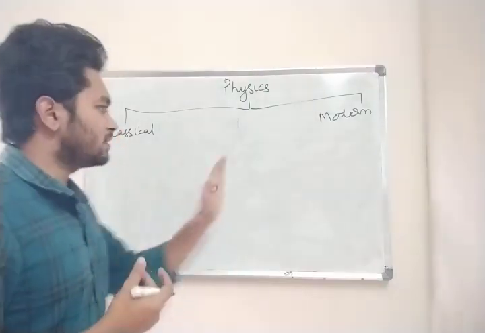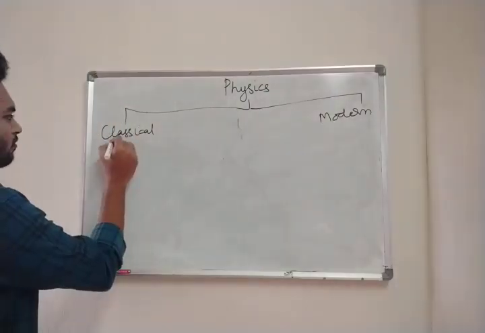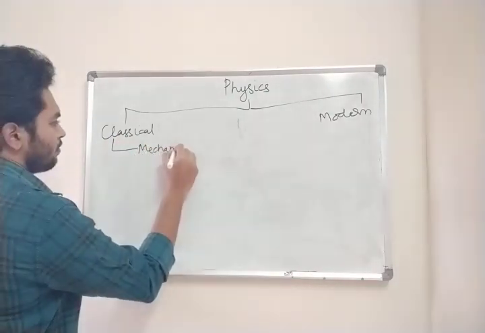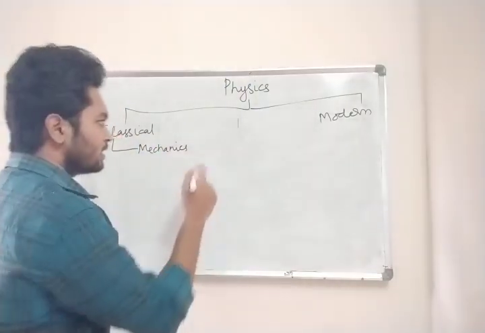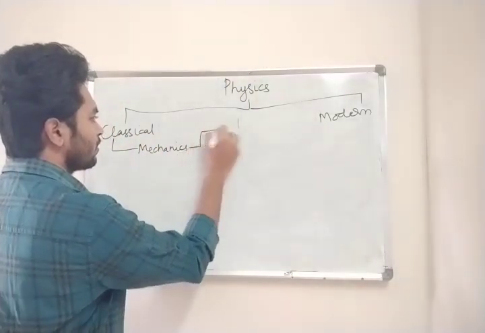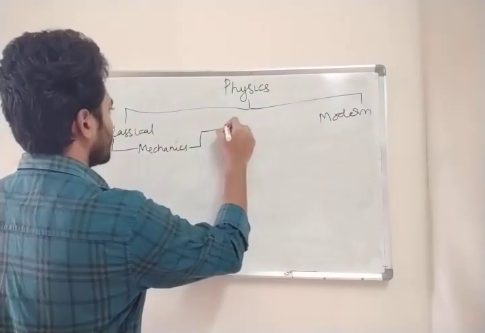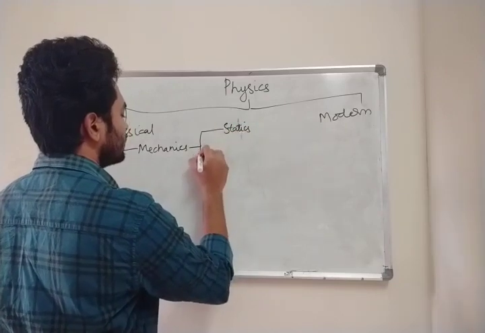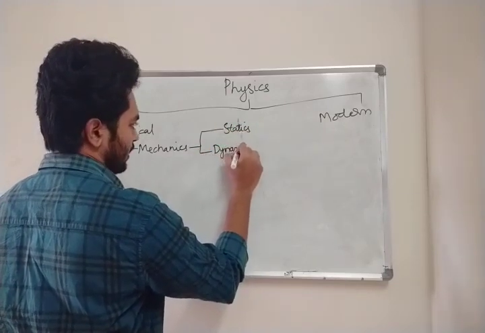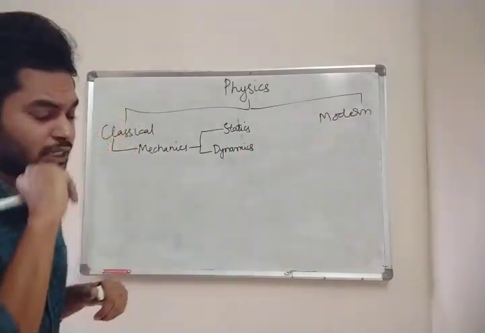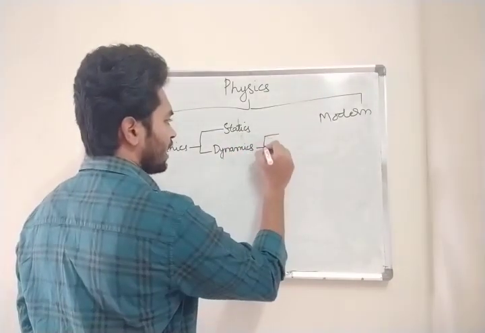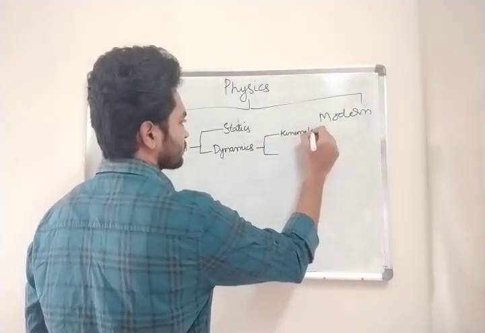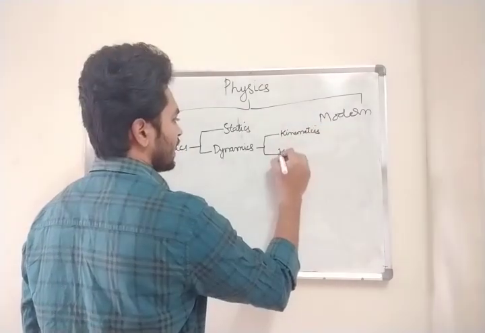Now, what are the types in classical physics? We are going to see them one by one. One is mechanics. First part is mechanics, and this mechanics is divided into two parts. One is statics and the other is dynamics. And this dynamics is again divided into two parts: one is kinematics and the other is kinetics.